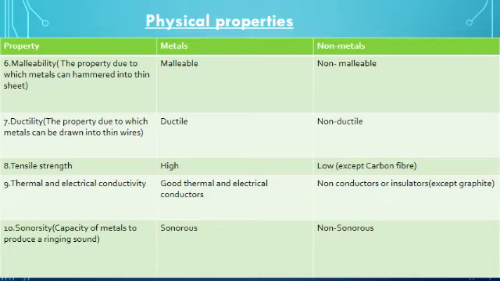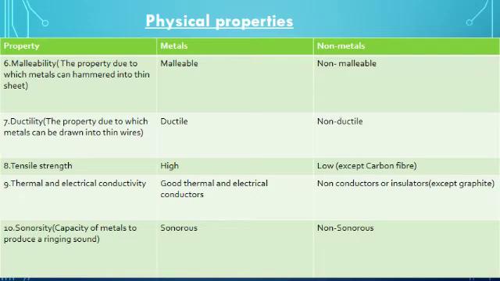Next property is tensile strength. Tensile strength is the property of matter in which a substance can bear a lot of strain without breaking. And tensile strength of metal is high and non-metal is low except carbon fibers.